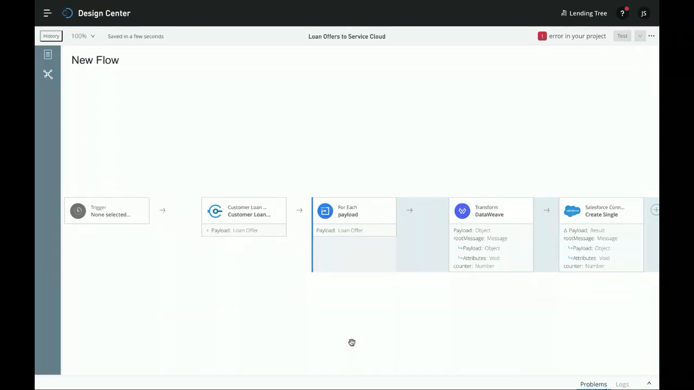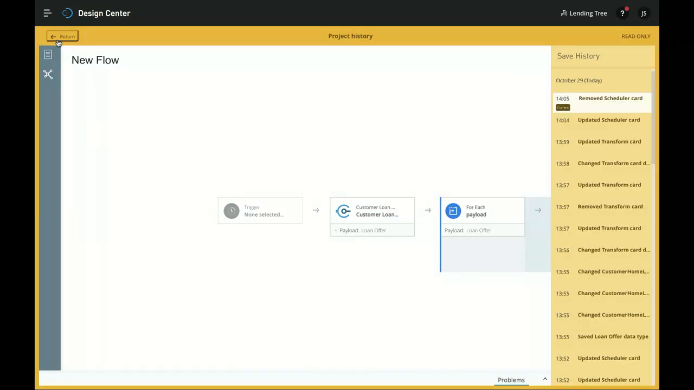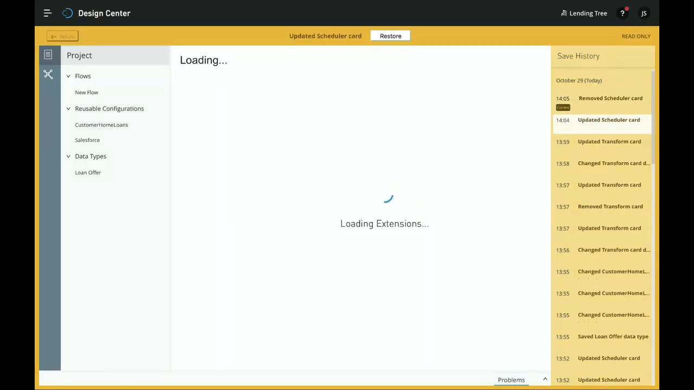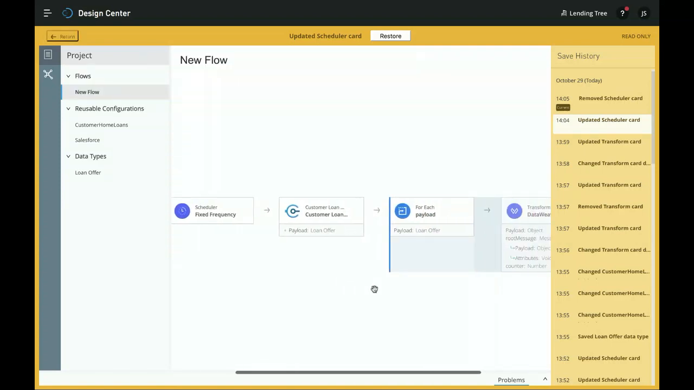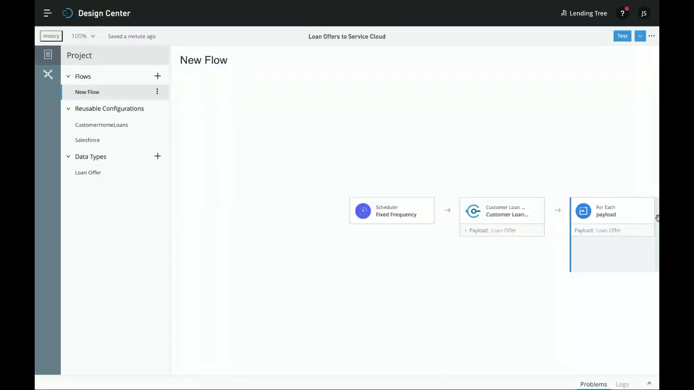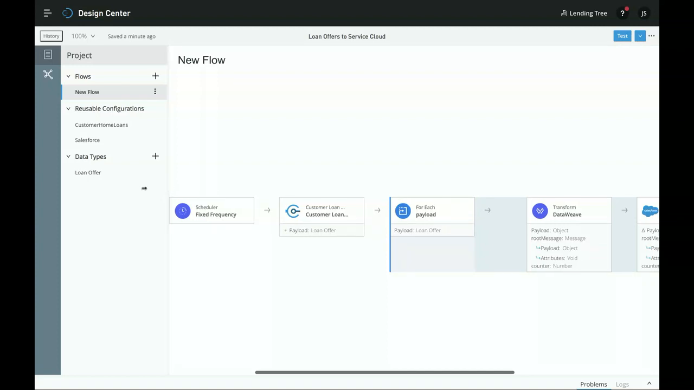Let's go to that history button on the upper left. And we see that my project has been saving all along in the background. And let's go to the second to last state. Here I can see the cards, make sure they're as I want them to be. And then when I'm ready, I click that restore button at the top. And good, our project is back to the way we want it.